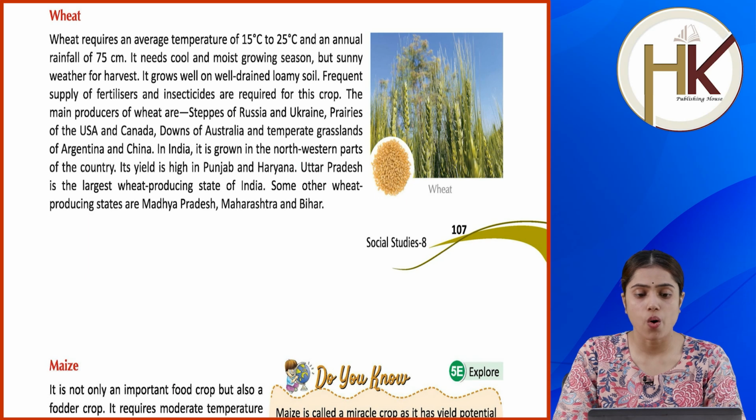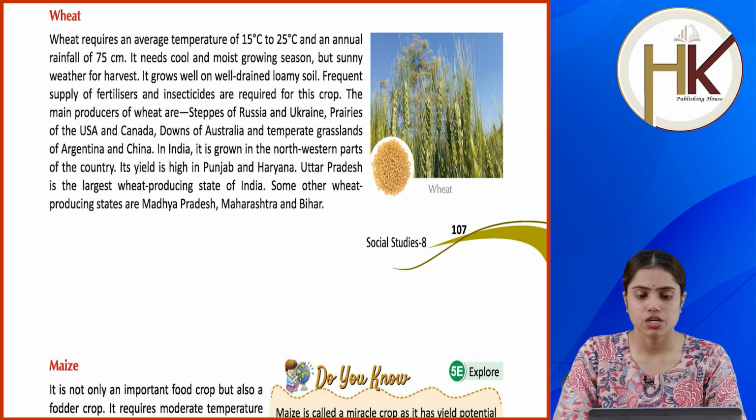It grows well on well-drained loamy soil. Frequent supply of fertilizers and insecticides are required for this crop. The main producers of wheat are steppes of Russia and Ukraine, prairies of the USA and Canada, downs of Australia and temperate grasslands of Argentina and China.